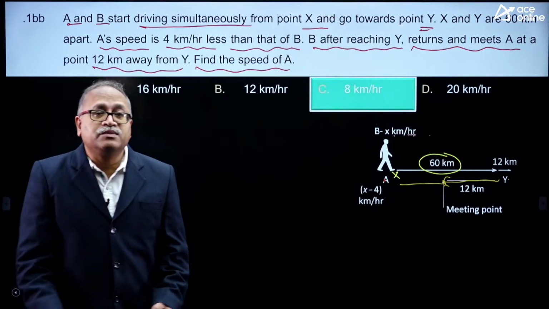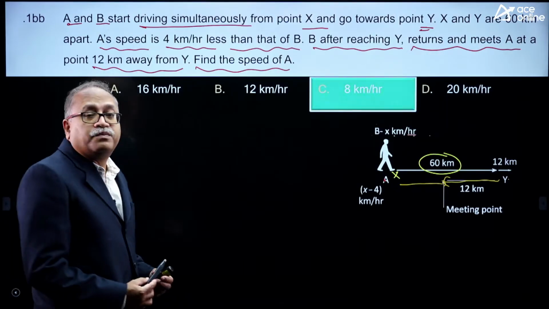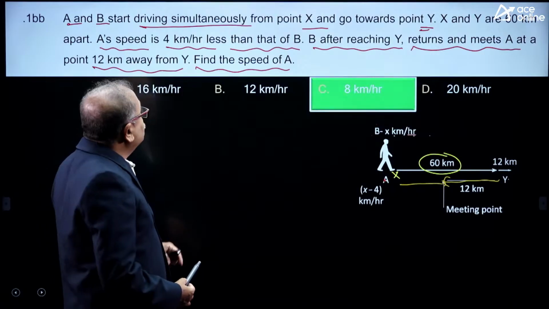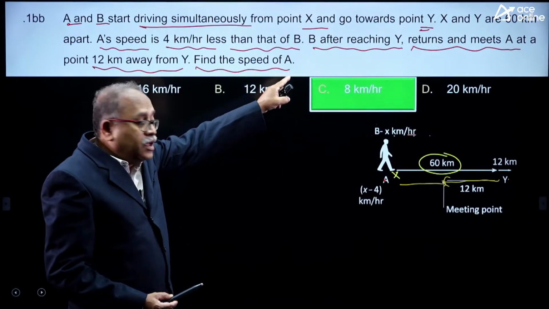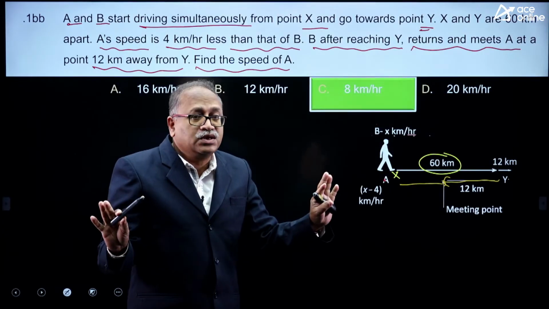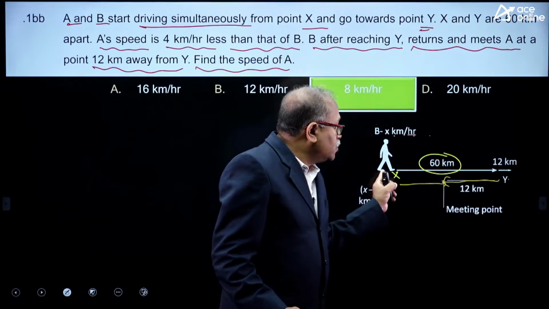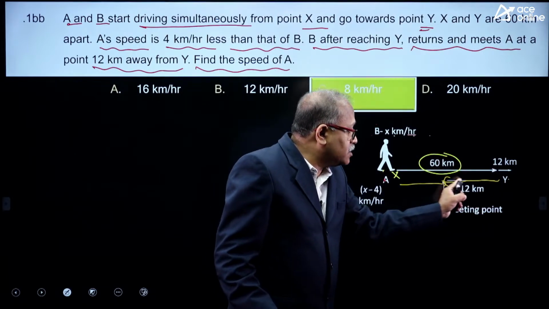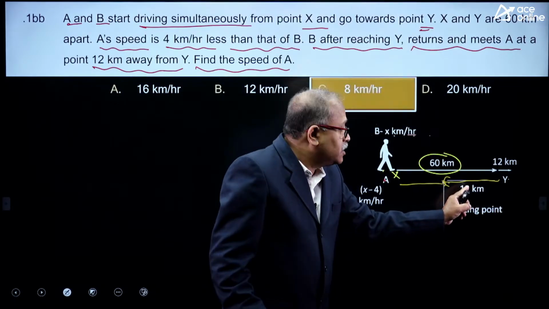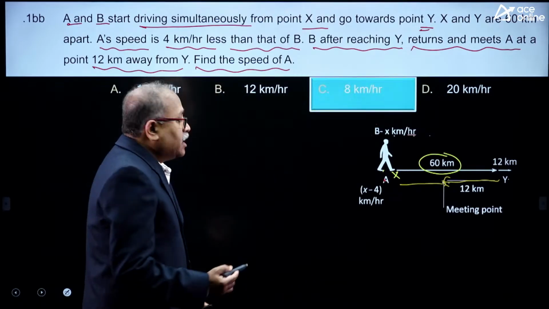Why did the mistake happen? We will check this. Look at the approach over here. I need to find out the speed. Whose speed? The speed of A, and the speed of A is 4 kilometers less than the speed of B. The question is very clear. Now, they are meeting, this distance is 60 kilometers. So B goes there and returns back, and 12 kilometers away from Y he meets. That means the distance covered by B is 60 plus 12, that is 72.